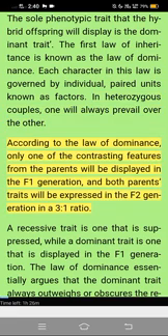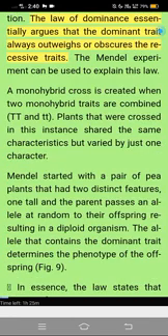According to the law of dominance, only one of the contrasting features from the parents will be displayed in the F1 generation, and both parents' traits will be expressed in the F2 generation in a 3:1 ratio. A recessive trait is one that is suppressed, while a dominant trait is one that is displayed in the F1 generation. The law of dominance essentially argues that the dominant trait always outweighs or obscures the recessive traits. The Mendel experiment can be used to explain this law.